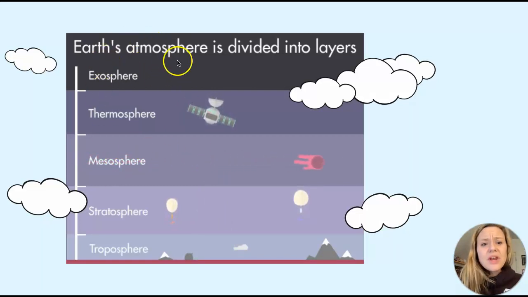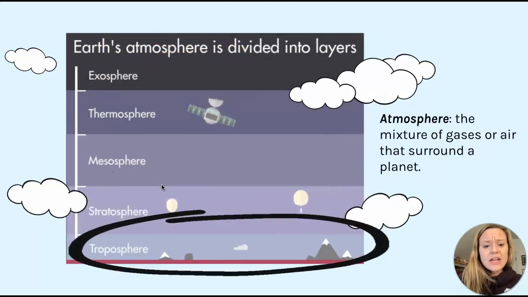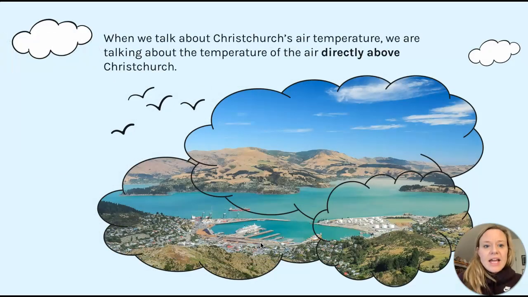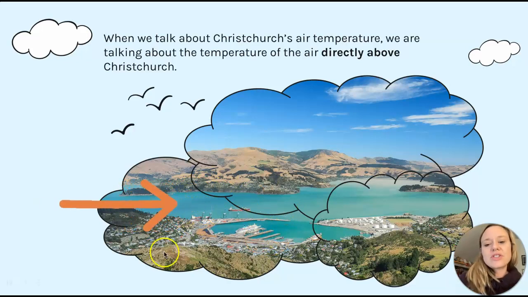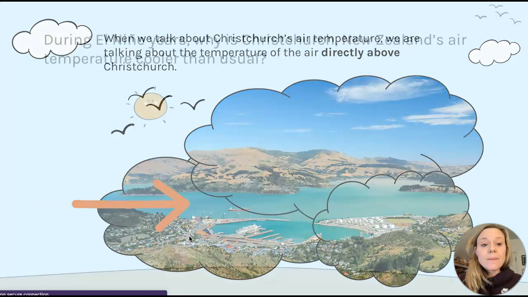We know that Earth's atmosphere is divided up into different layers, and we are really going to be looking at the layer that is closest to the ground. Right down here, we're going to be looking at this layer of the atmosphere when we're studying the temperature in this unit. Again, this is a picture of Christchurch, and we're going to be studying the air directly above Christchurch, right above the surface.